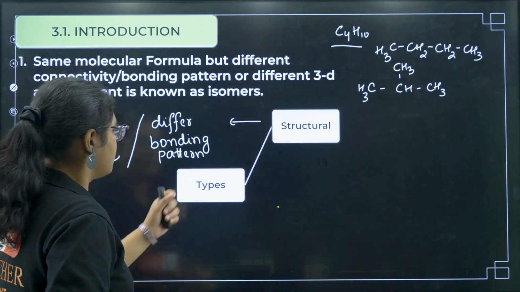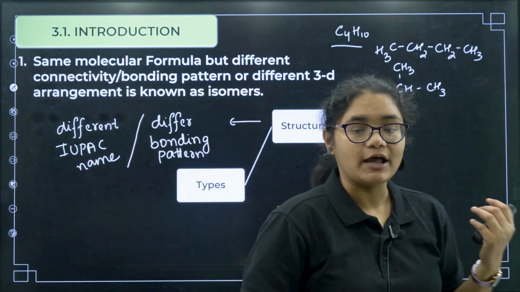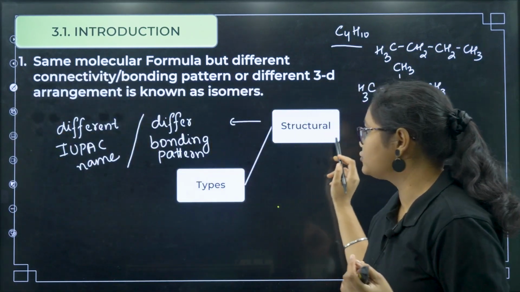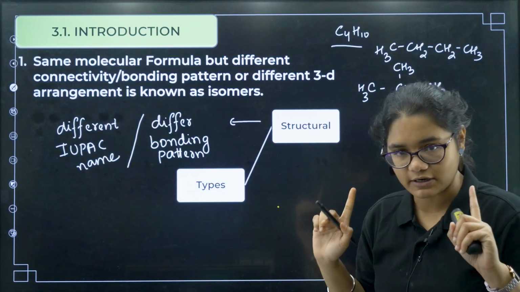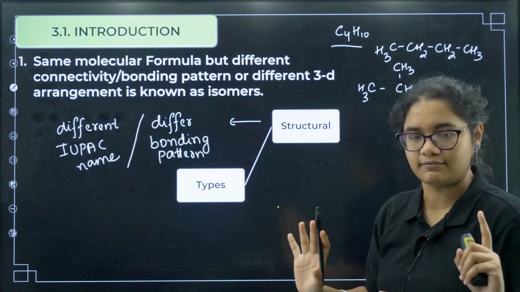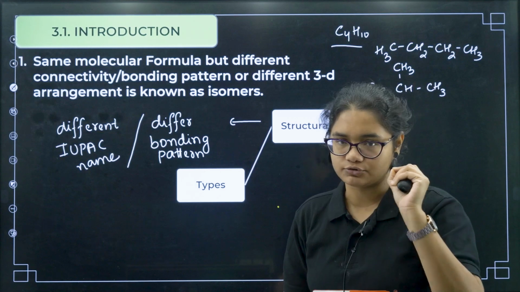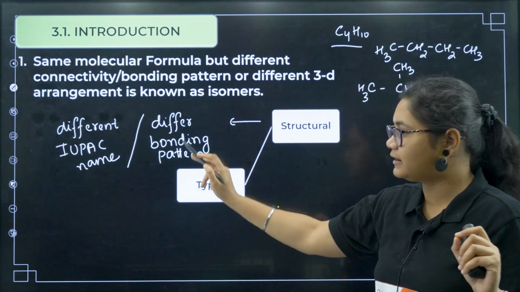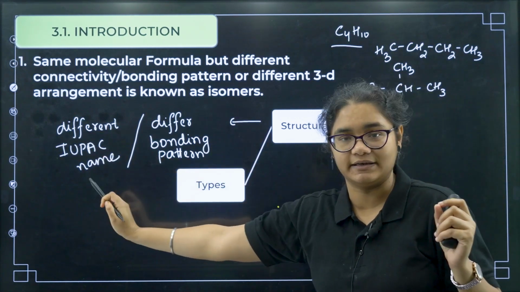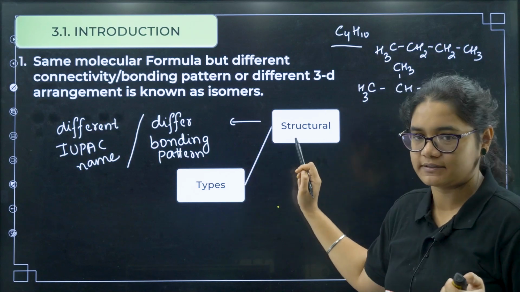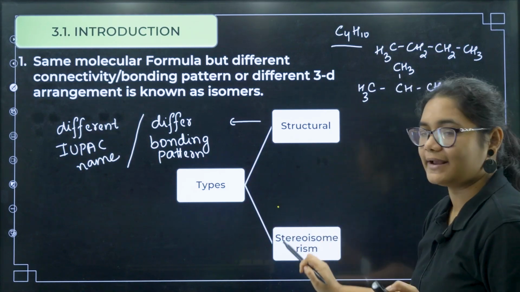If two isomers have different IUPAC names, then we call them structural isomers. Their molecular formula should be the same, that is first of all very important. Same molecular formula, different bonding pattern or different IUPAC name, then we call it structural isomerism.